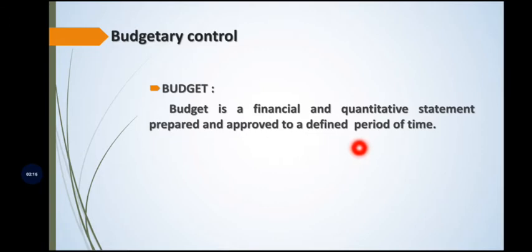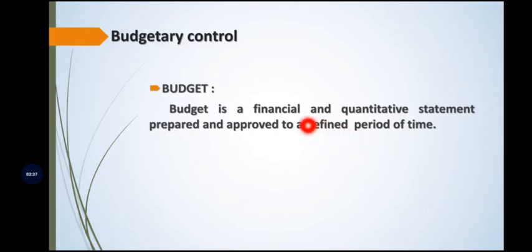So this budget will be helpful to the business organization and the management to take corrective actions and preventive measures against the future.